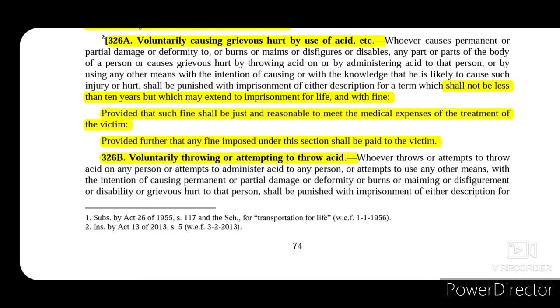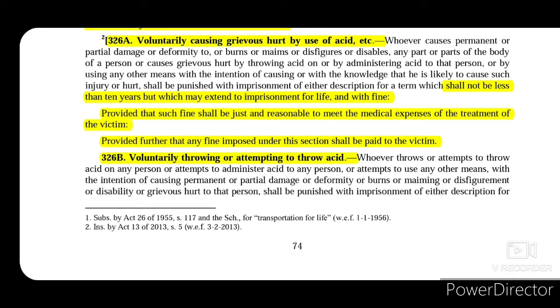Now let's move on to section 326A, which talks about voluntarily causing grievous hurt by use of acid, etc. This section and section 326B were inserted after the increasing crimes of acid attacks.